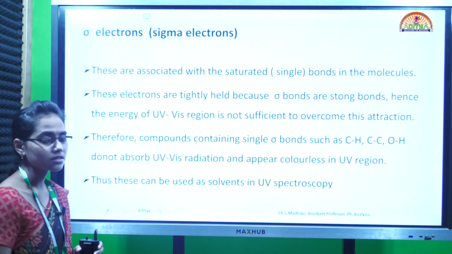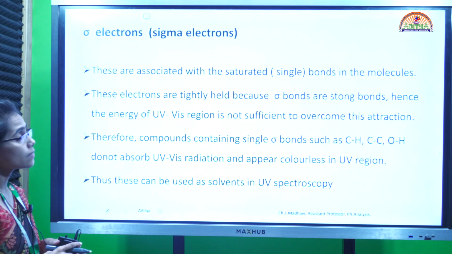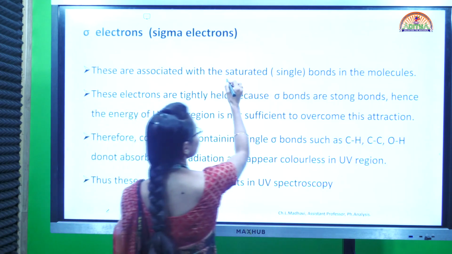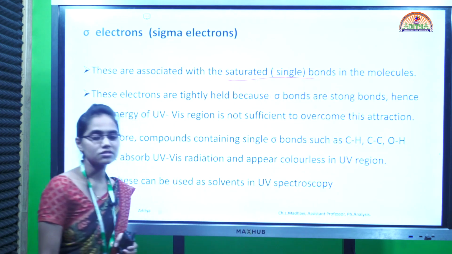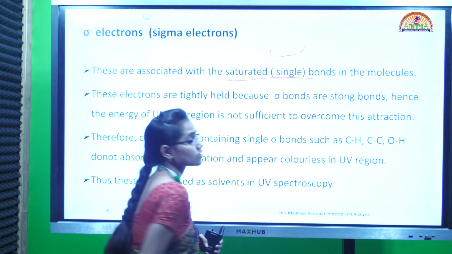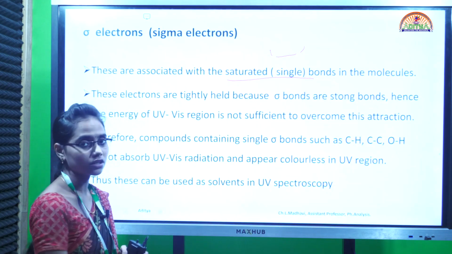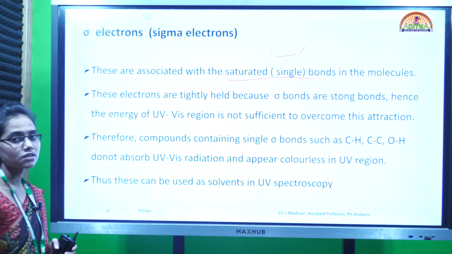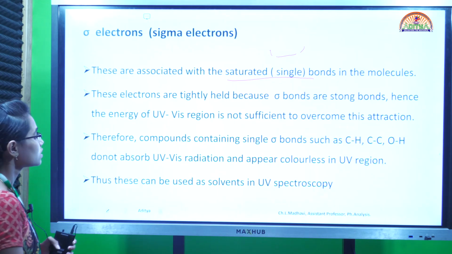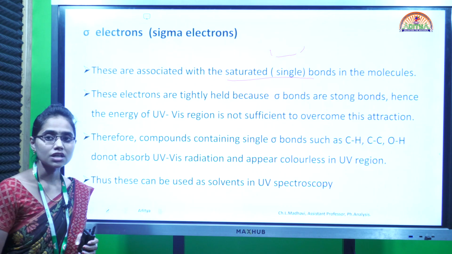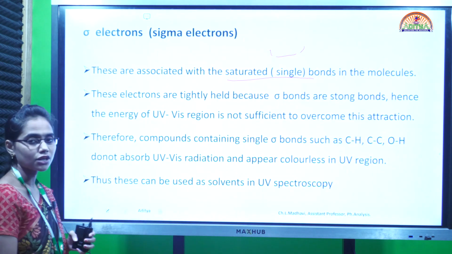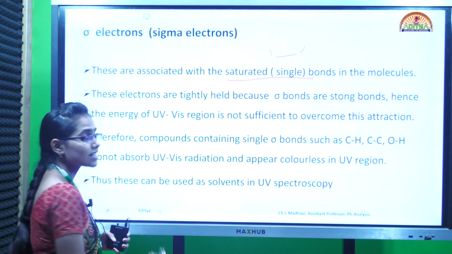Okay, so first coming to the sigma electrons. These sigma electrons are associated with the saturated bonds, as in single bonds, saturated compounds. So the electrons present in the saturated compounds are called the sigma electrons. These sigma electrons are involved in the formation of sigma bonds.